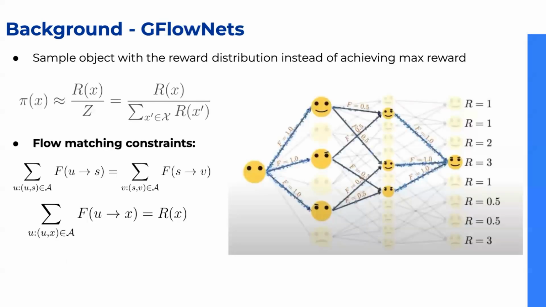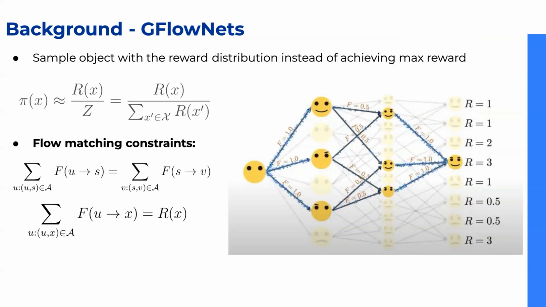Let's shortly introduce the necessary background. Let's consider a finite discrete space X with a reward function R(x), where our aim is to train a model to sample objects from X based on a probability distribution proportional to the reward function, rather than simply maximizing it. To achieve this, our model must satisfy the flow matching constraint.